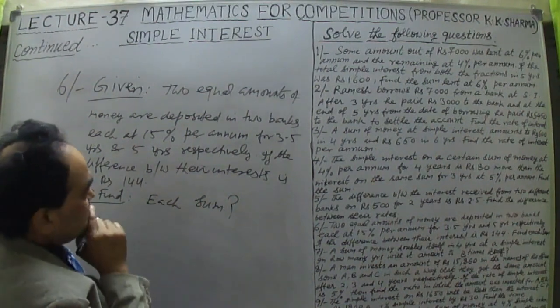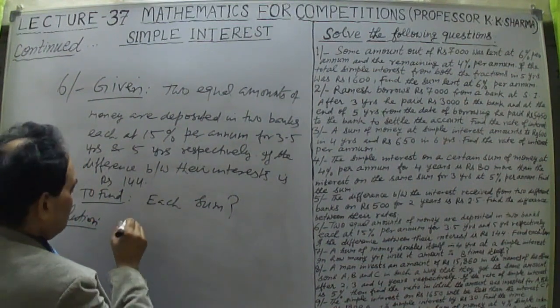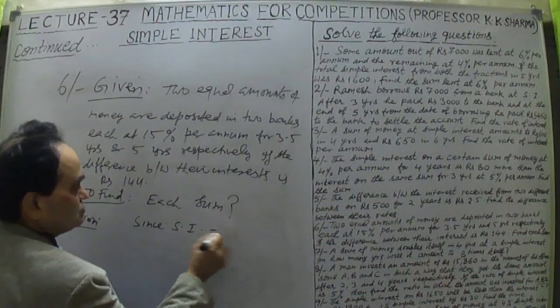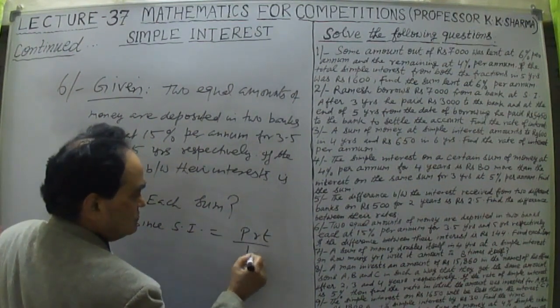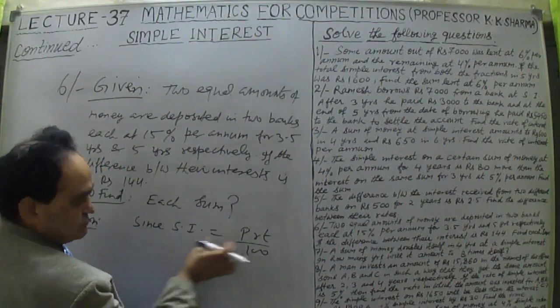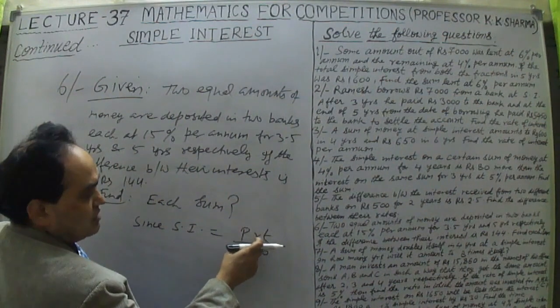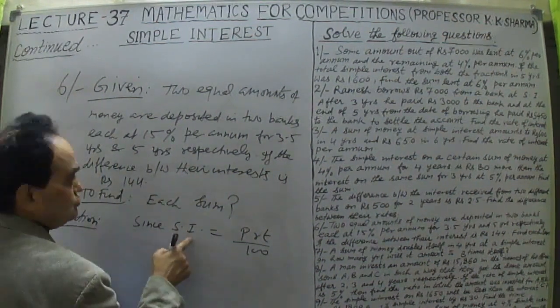Okay, now the simple interest difference is this, right? We know that simple interest is equal to PRT upon 100. The difference of the two interests, P is the same, R1 into T1 upon 100, the difference of the two is equal to 144.